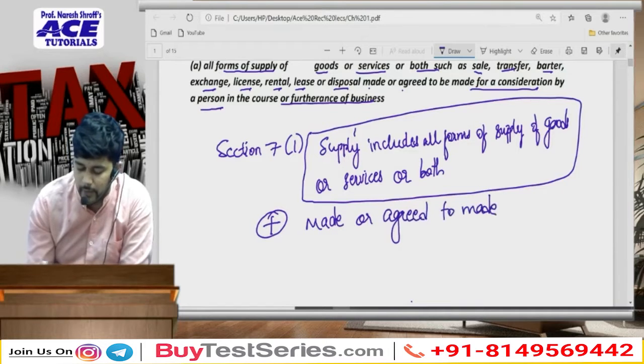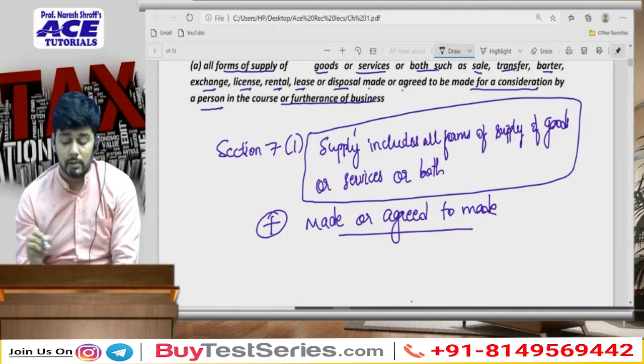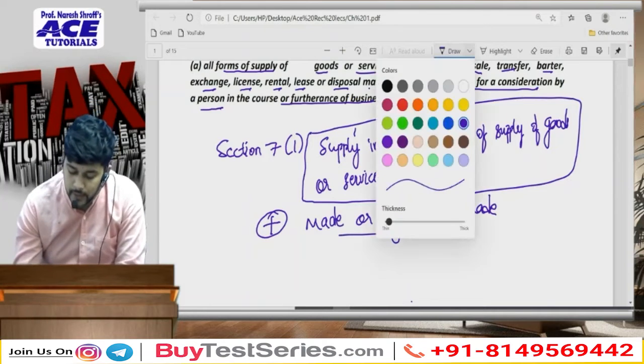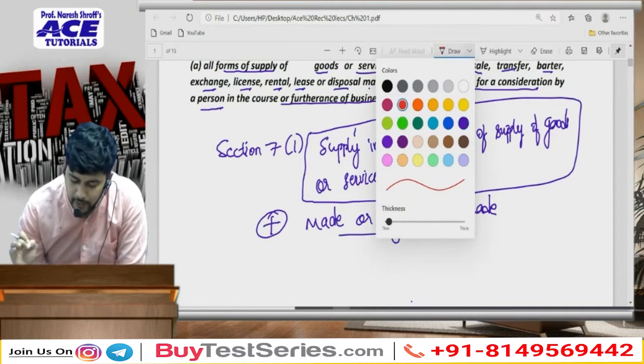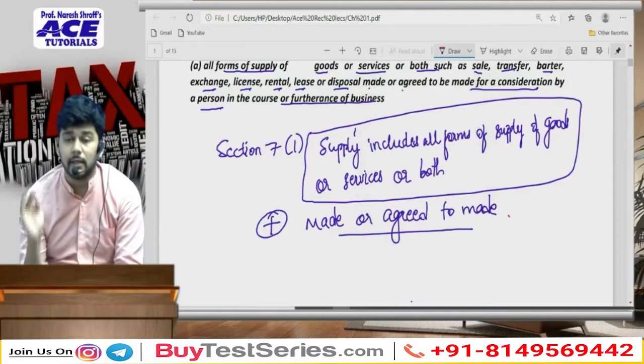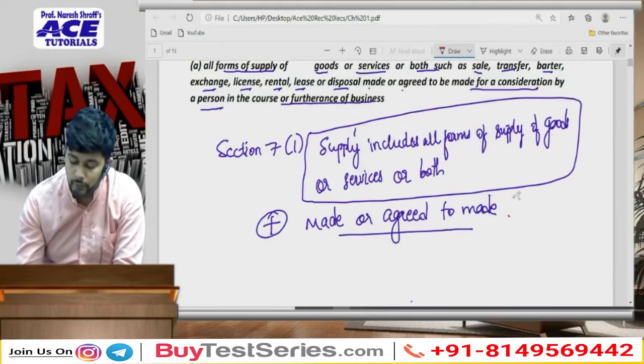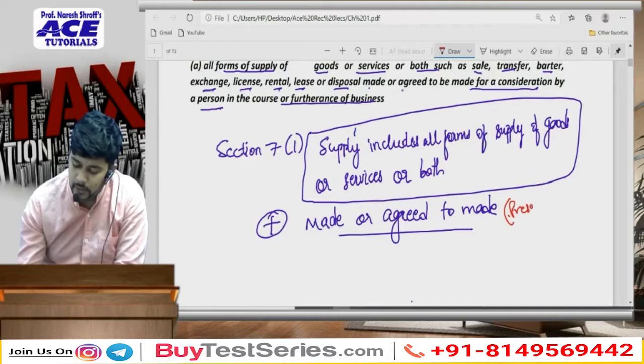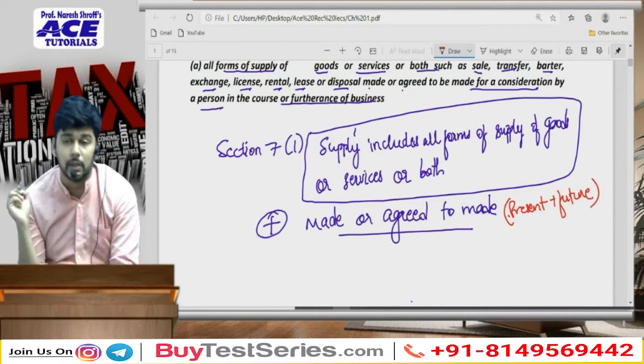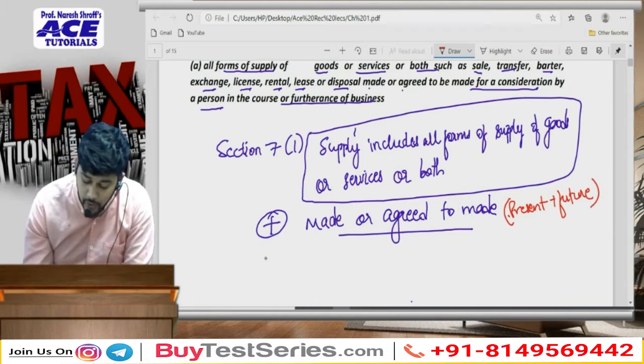So that is the second part. That means what it is trying to indicate is that the sale may not immediately take place, but it has only been agreed that there will be a sale taking place in future. So it is for the present transactions as well as for the future transactions for which the agreements have taken place today, which is made or agreed to be made.